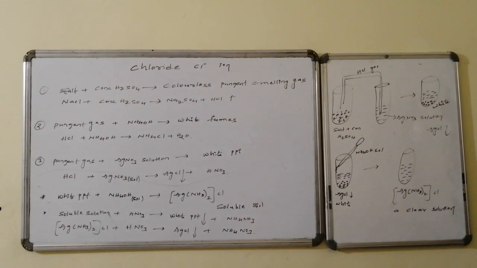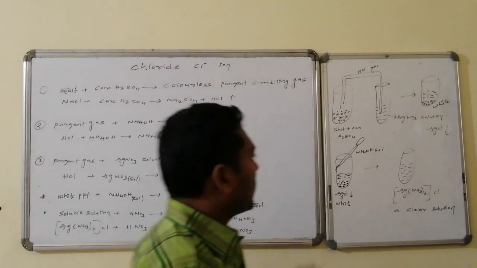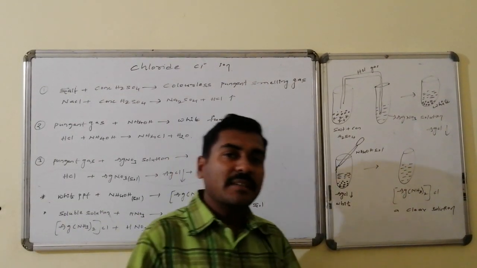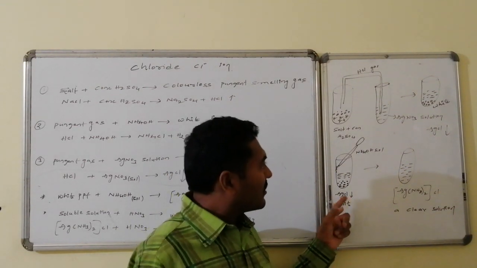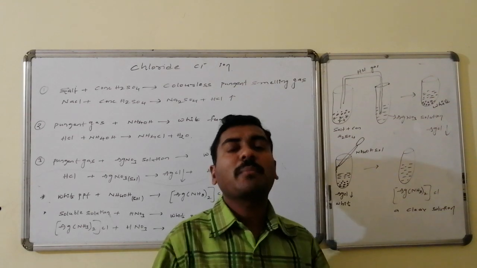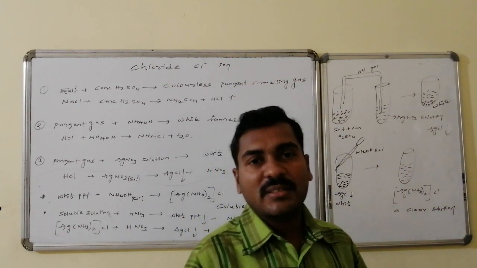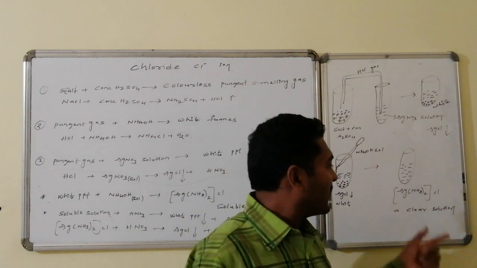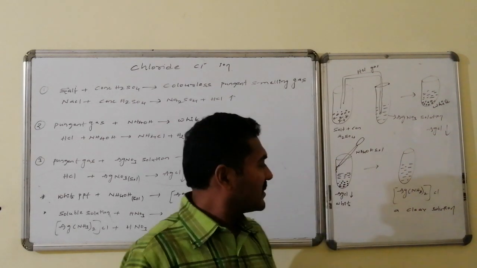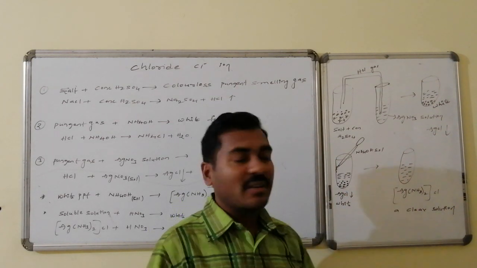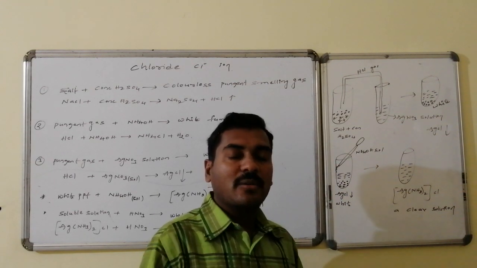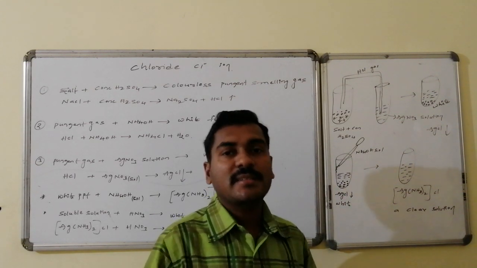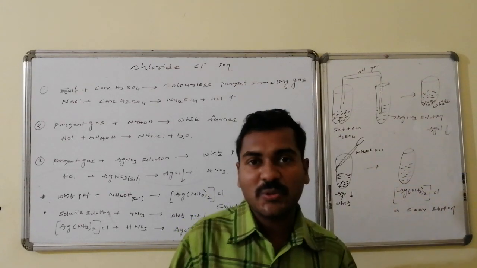To this white precipitate consisting of silver chloride, if ammonium hydroxide solution is added dropwise with the help of the dropper, then the silver chloride dissolves and forms a new complex with the ammonium hydroxide, giving silver ammonium chloride, which is a soluble complex. Thus, the white precipitate is converted to a clear solution. That is, the transformation of silver chloride to silver ammonium chloride solution occurs.